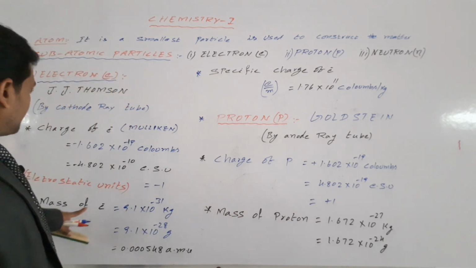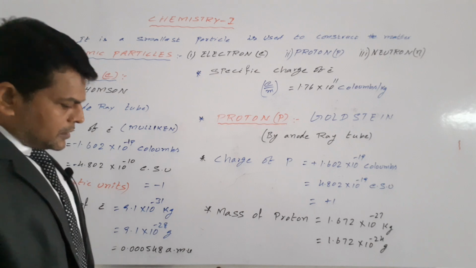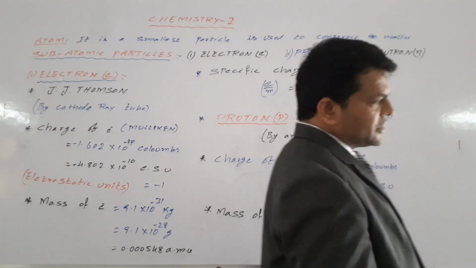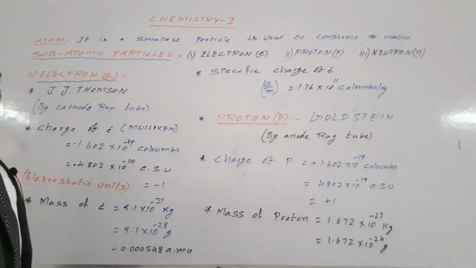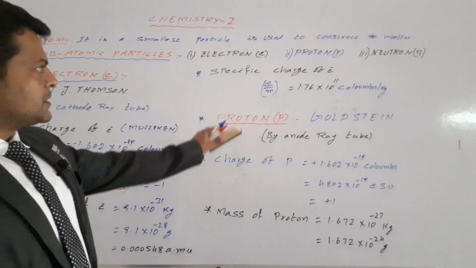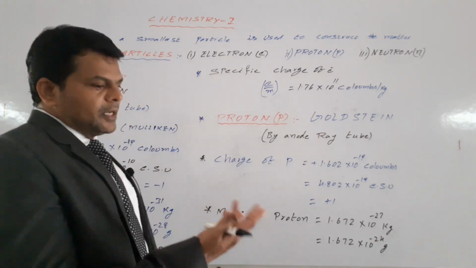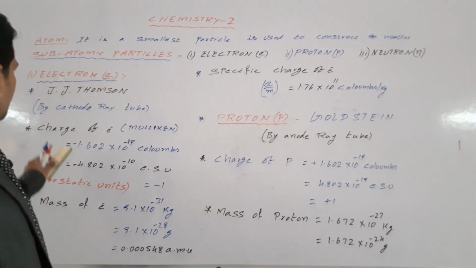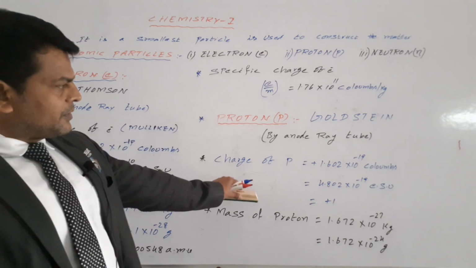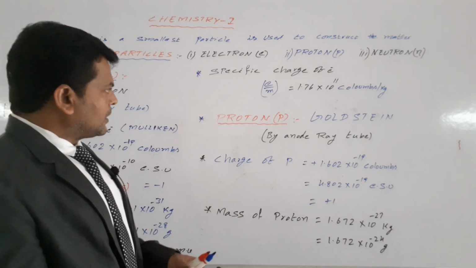Next we go for specific mass of the proton. Specific mass is nothing but 9.15 into 10 power 4, specific mass. This is nothing but coulombs per kg. That is also coulombs per kg. This is a fundamental particle, first one electron. This is a fundamental particle, first one proton.